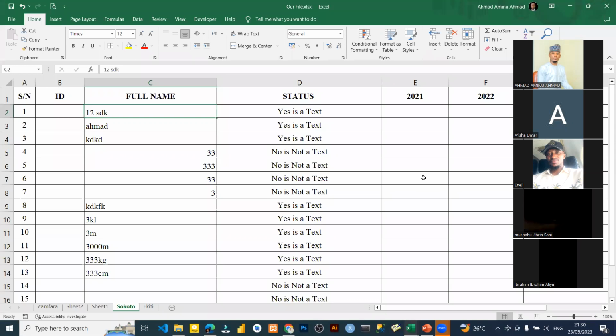Where is the area of application of this MID? Like I said about the MID, if you want to extract something, you have a starting point where you want to extract a text. Maybe you want to start from character number 5, and from character number 5, you want to extract 5 characters. That's where you will use this kind of formula.